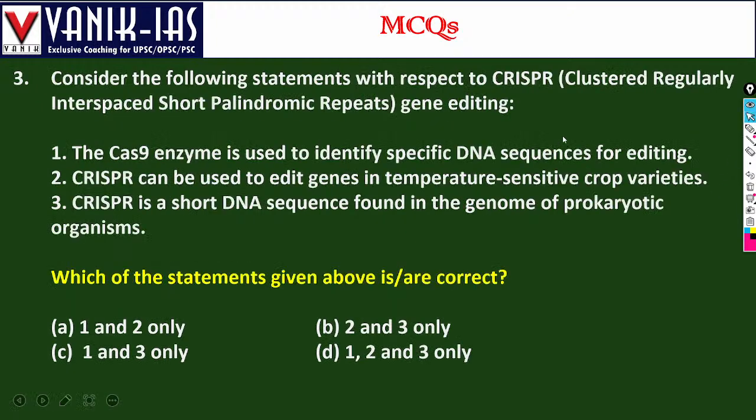Next question. Consider the following statements with respect to CRISPR technology, that is Clustered Regularly Interspaced Short Palindromic Repeats, which is related to gene technology. CRISPR technology is related to gene editing. We can edit our genes. For example, there are certain genetic diseases, and genetic diseases cannot be easily cured.